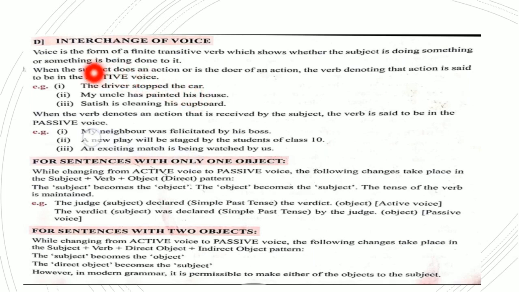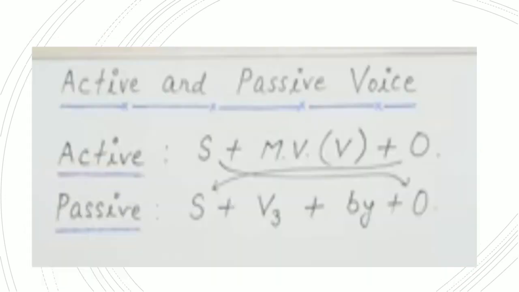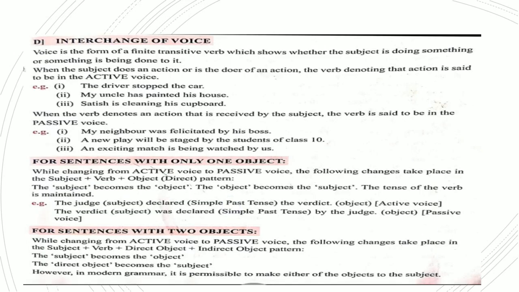Now voice is a form of finite transitive verb. Now what do you mean by finite transitive verb? For example, if you say, farmer grows crops. Now farmer grows what? Farmer grows crops. Now voice is a form of the finite transitive verbs which shows whether the subject is doing something or something is being done to it.